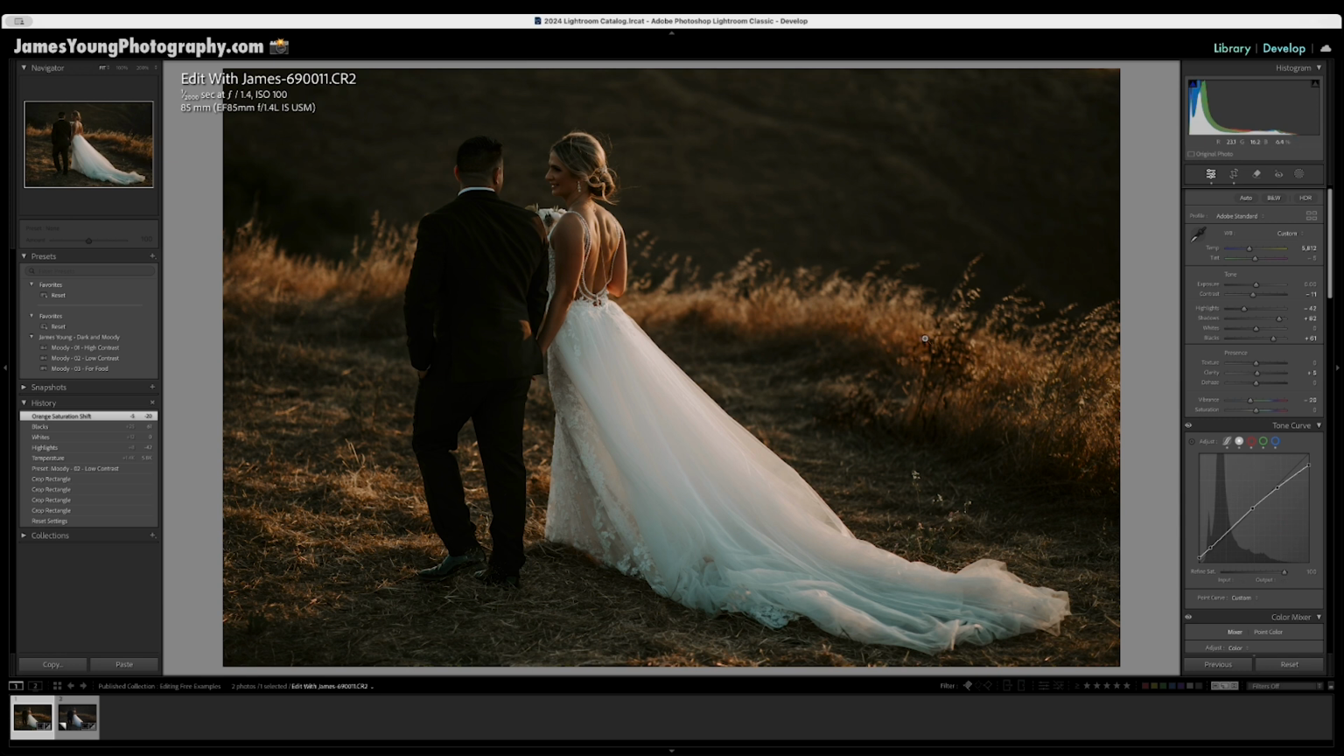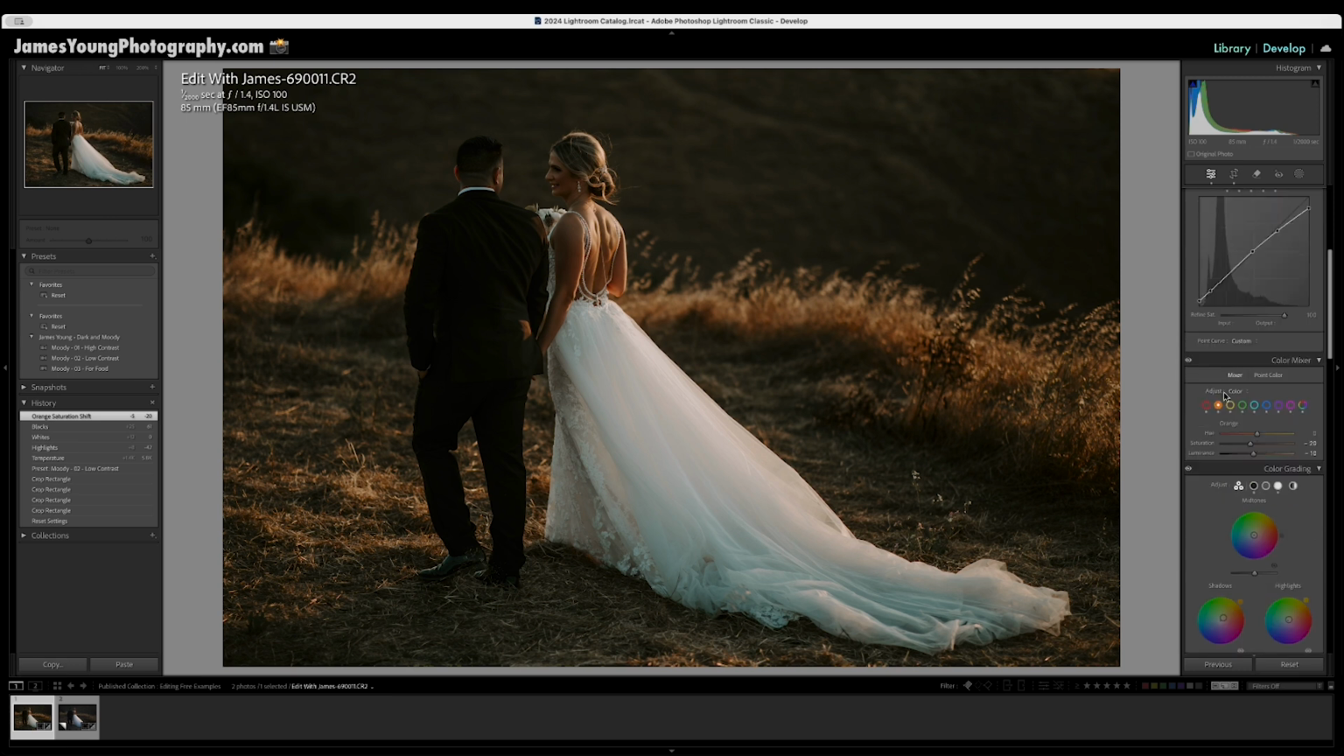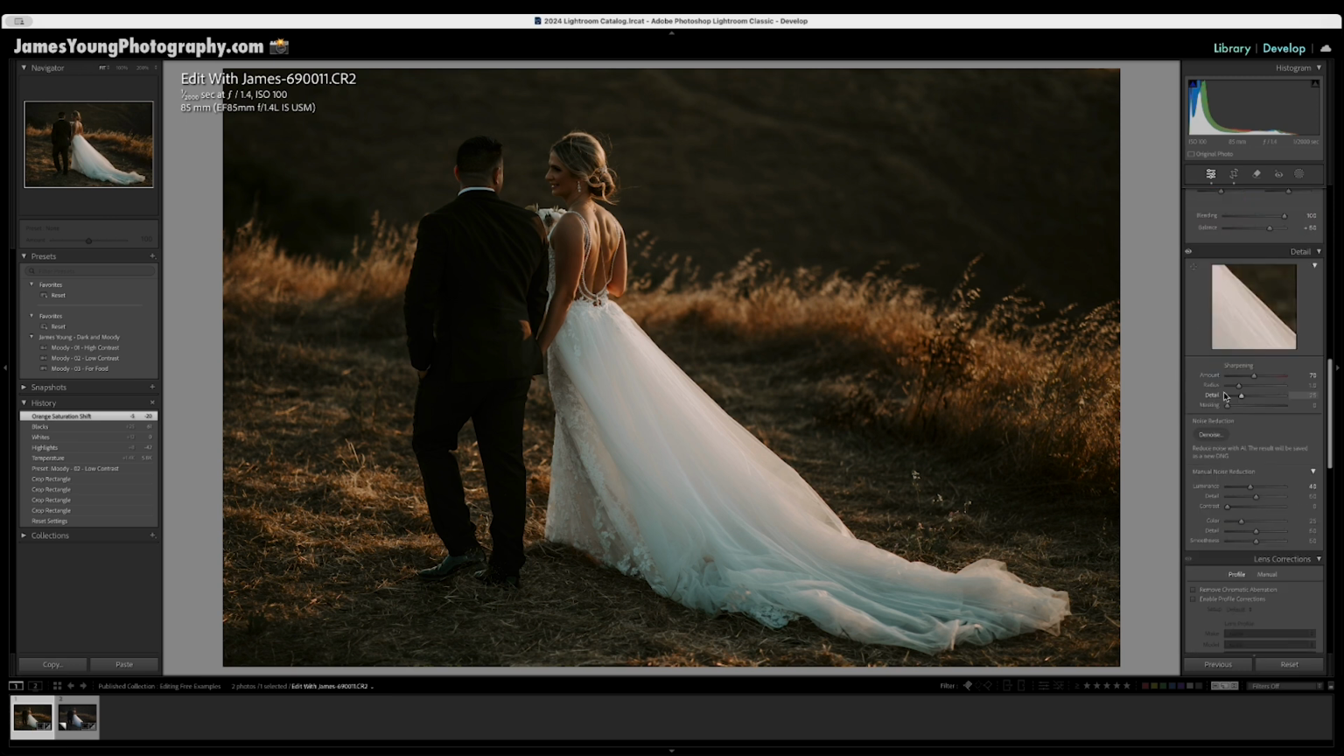Now from here, my actual edit is pretty close to finished. I'm going to add a small finishing touch here, and that's going to take place in the detail section underneath sharpening. Now in the preset, it's already set to 70, but the one thing I do want to do is adjust my masking. And if I click and drag to the right and to the left, it doesn't seem like masking is doing anything.